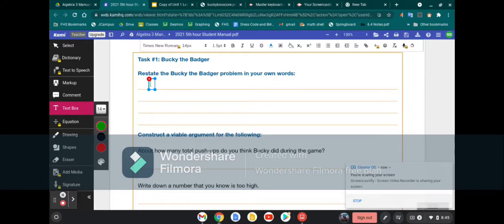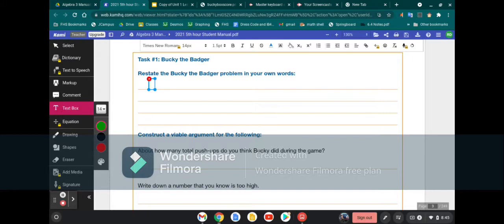All right, this activity is found on page 4 of our workbook. The first part asks us to restate the Bucky the Badger problem in your own words. So when they started out, they told us that the mascot would come out and would do a push-up for every point that is on the Wisconsin scoreboard. So when they made 7, he came out, he did 7 push-ups. Then they scored another field goal. It went up 3 more points to 10. So Bucky came out and he did 10 push-ups. So far, Bucky did the 7 push-ups and then 10 more push-ups. So he's up to a total of 17 already.